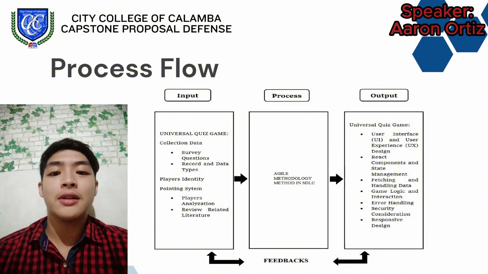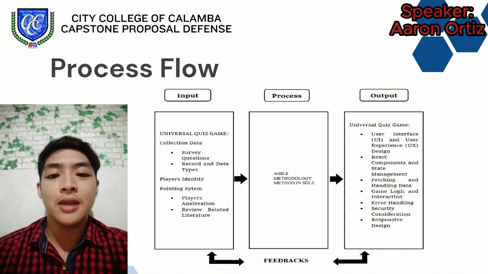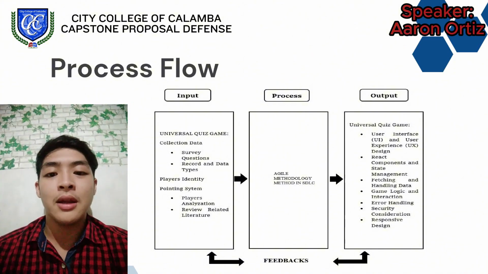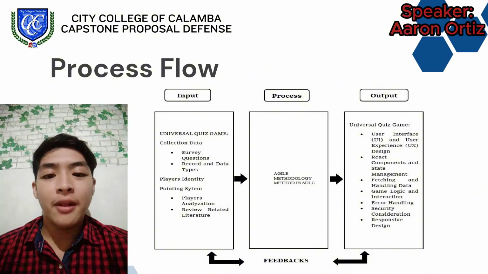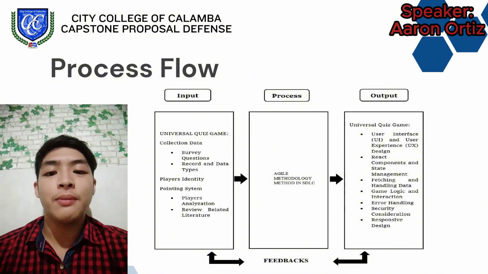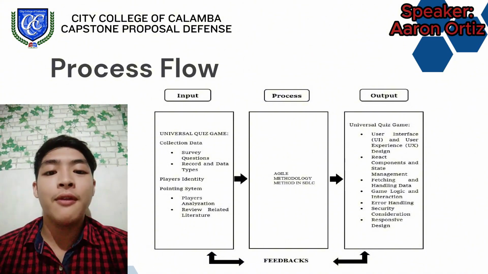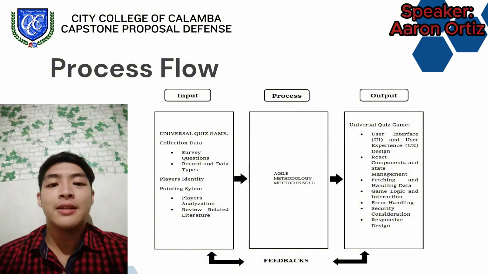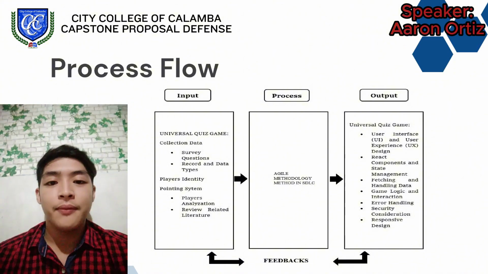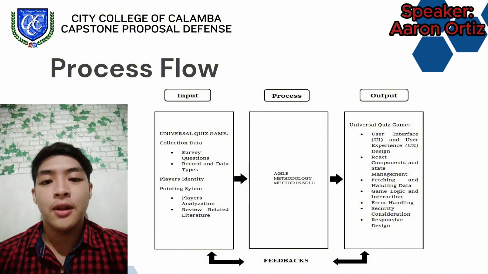Next, we focus on the survey questions. These questions are designed to get a deep understanding of users' opinions on the system we want to create. With this valuable feedback, we can tailor the game to meet their preferences. To manage the information we gather, we define record and data types. This helps us organize data efficiently, making sure every piece of information is accessible and useful.